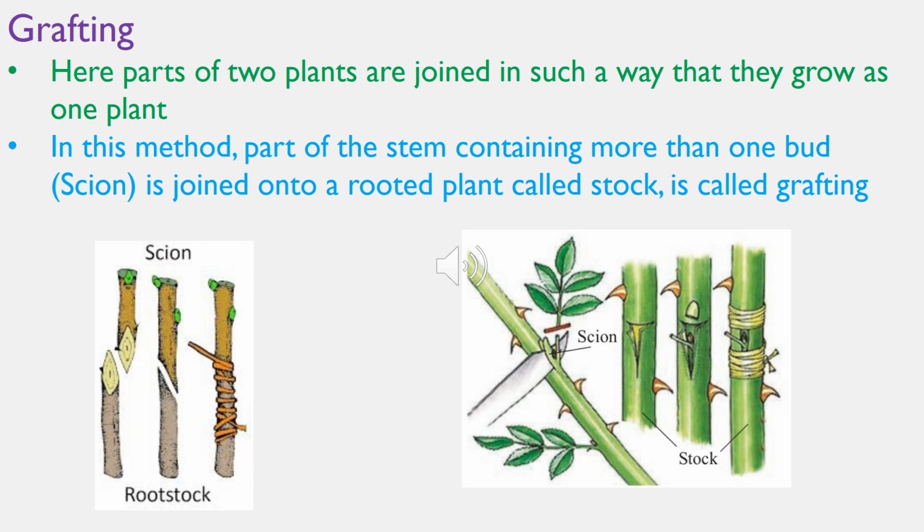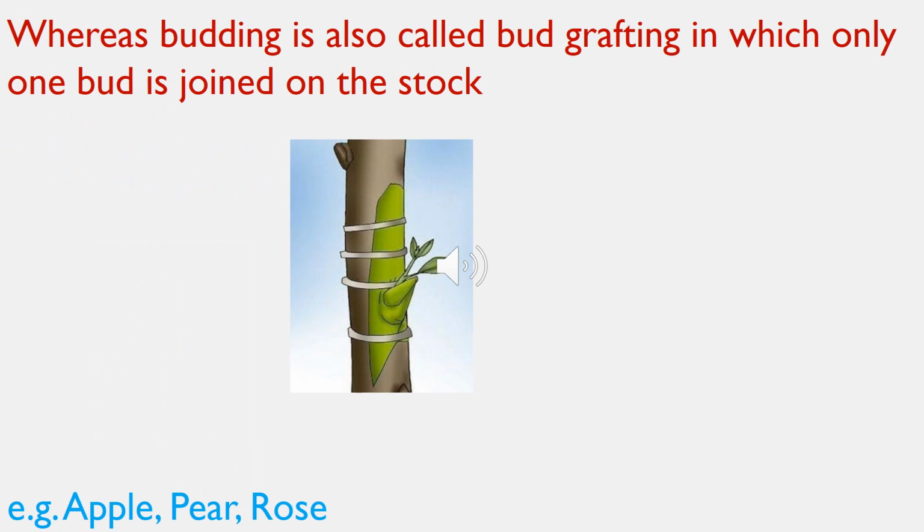In this method, a part of the stem containing more than one bud is joined onto a rooted plant called the stock, and this complete method is called grafting. When only one bud is joined on the stock, that process is called bud grafting. For example, apple, pear, rose.